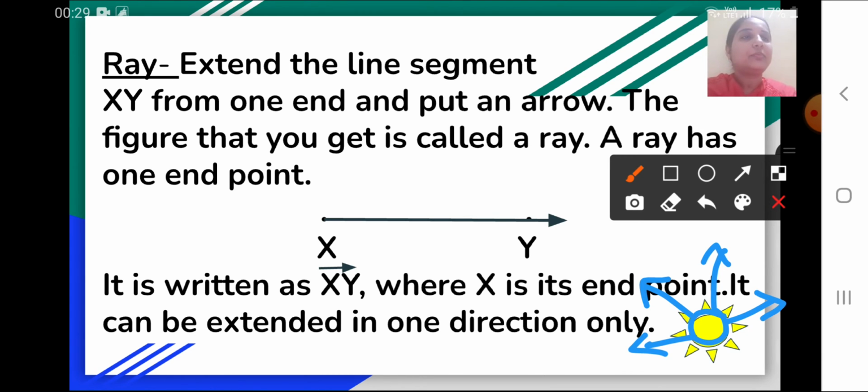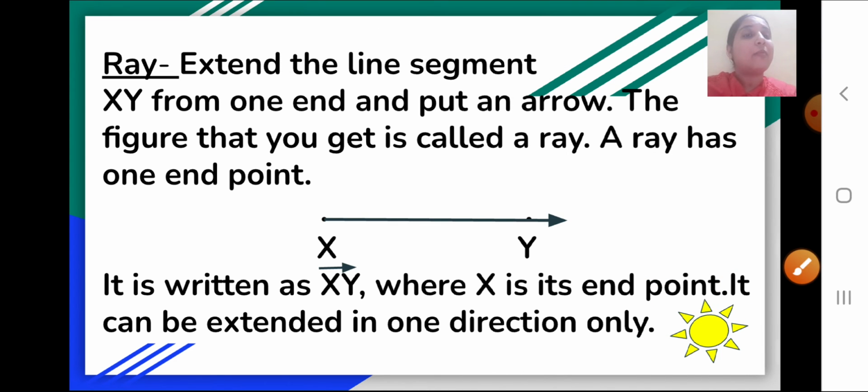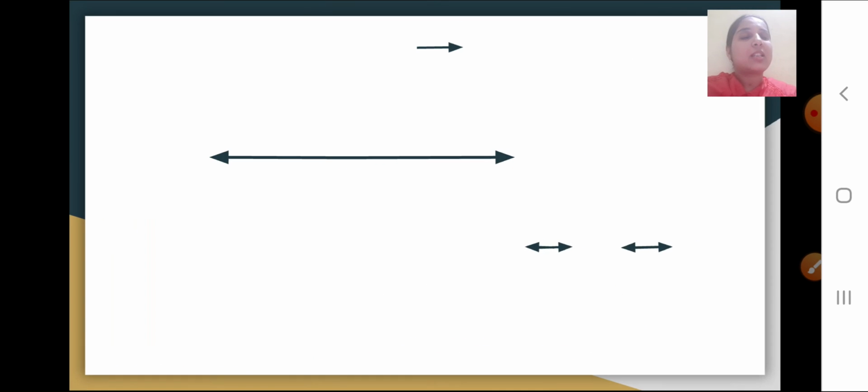Now this was the ray. It can be extended from one direction only. But just suppose it can be extended from the other direction also.